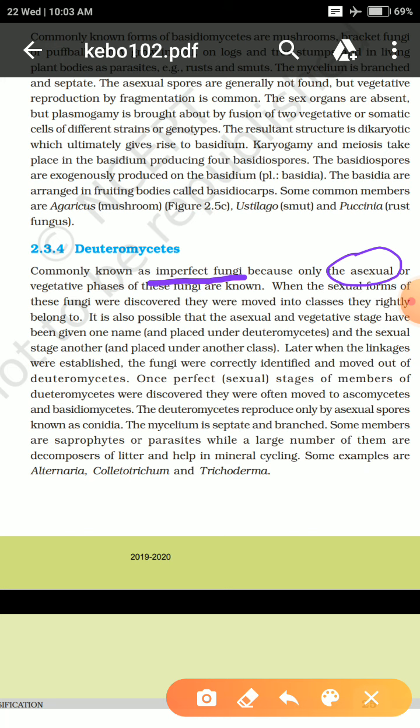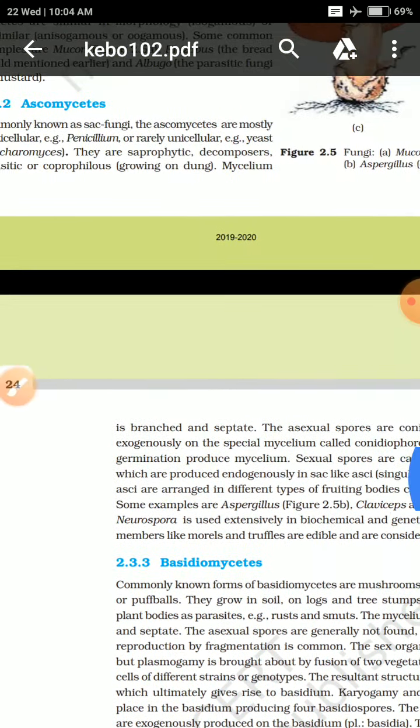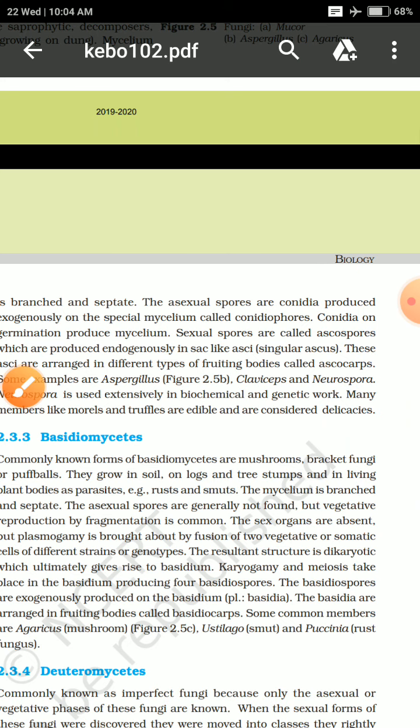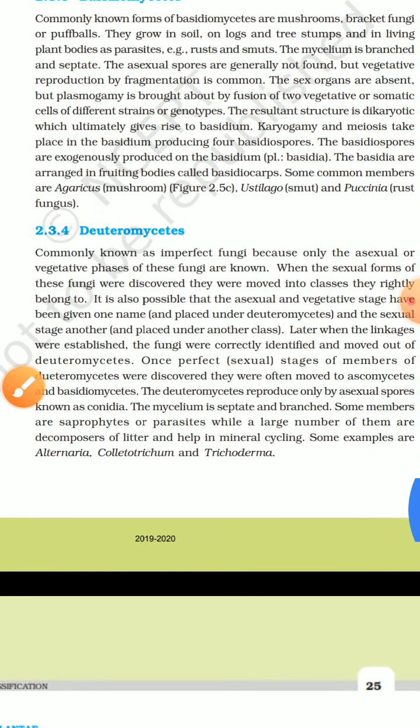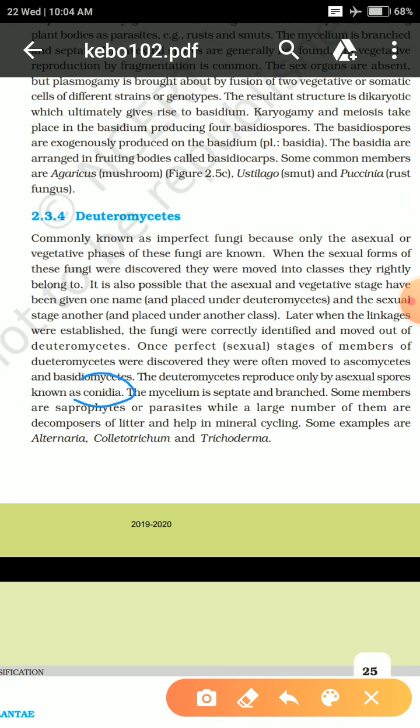Okay, they only have an asexual vegetative phase, but later it was understood that they had a sexual phase also, and so their sexual phase was discovered and they were moved into the ascomycetes and basidiomycetes groups. Similarly to ascomycetes, these deuteromycetes also have asexual spores which are known as conidia. They are also septate and branched.